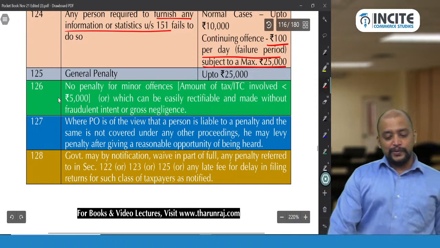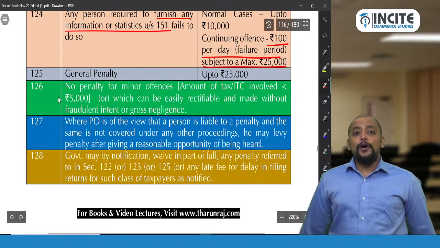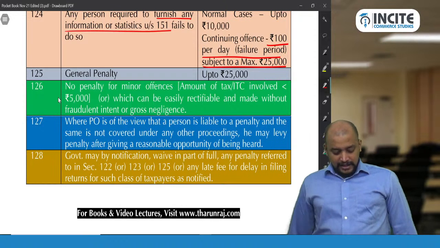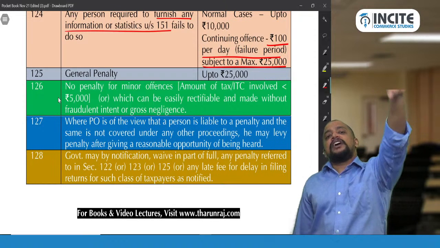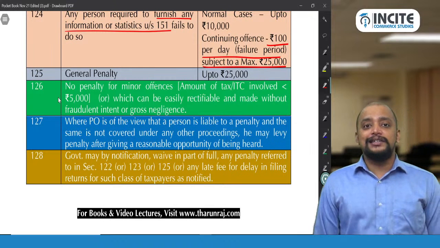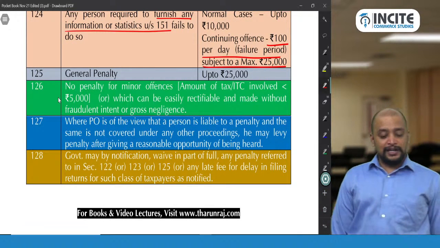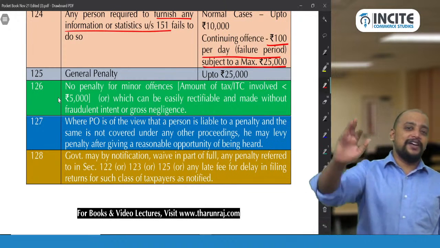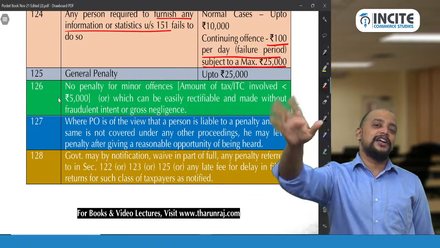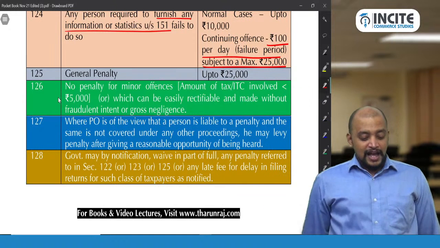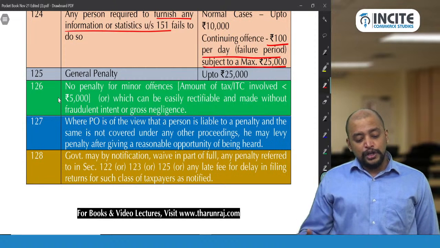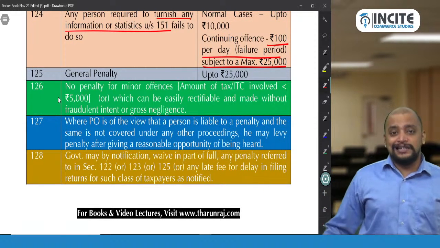Then section 126. No penalty for minor offences. That is, if the amount involved in the offence does not exceed 5,000. What is the amount involved? Tax or ITC. Does not exceed 5,000. Then no penalty. Okay, fine. It is just 5,000 rupees. For that, why put a penalty? Okay, go, escape. Or the offence can be easily rectified and was made without fraudulent intent or gross negligence.